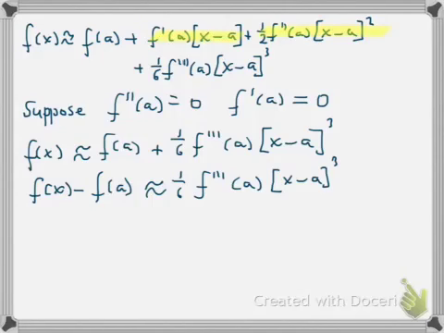Now in this case, x minus a to the power 3 can be positive or negative. So when x is greater than a, we've got x minus a is a positive number, but when x is less than a, then x minus a will be a negative number.